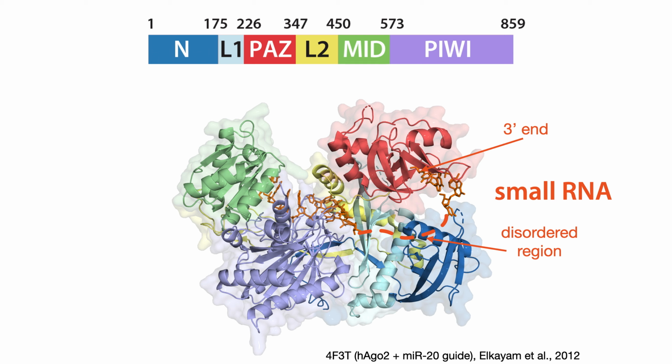You can think of AGO as looking a bit like a duck. In this analogy, the PAZ domain is the head of the duck, and its beak is biting down tightly on the 3' end. The central region of the guide is disordered in this crystal structure, as well as other crystal structures. However, it is wending through Argonaute in an RNA binding channel; you can think of the wing of the duck kind of protecting the RNA as it goes through.